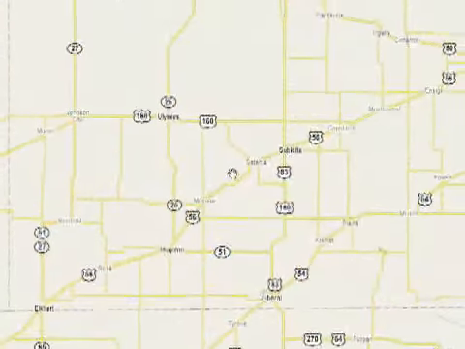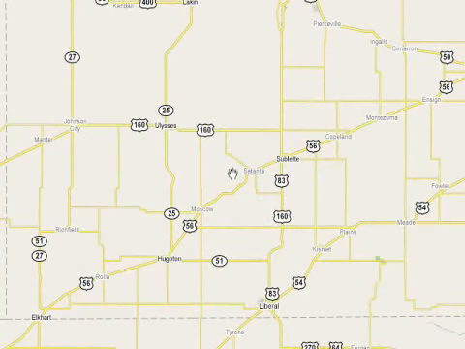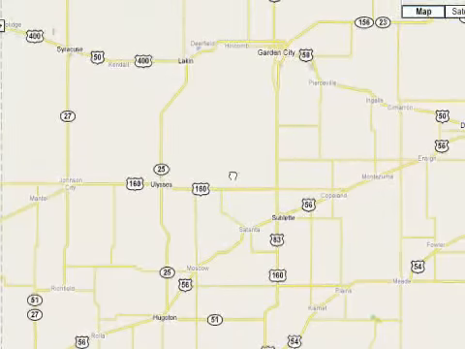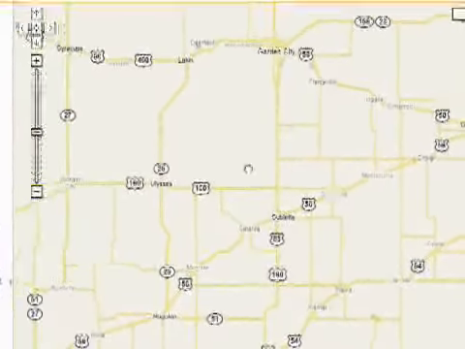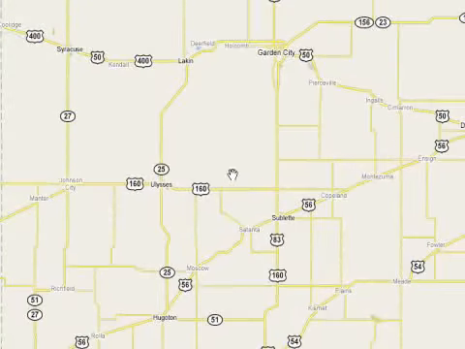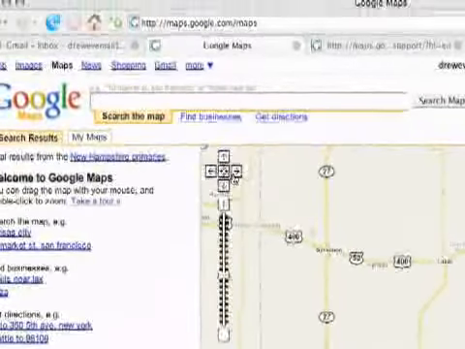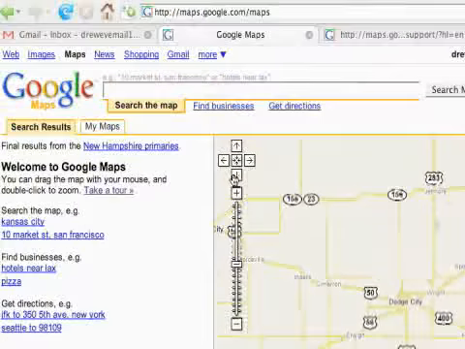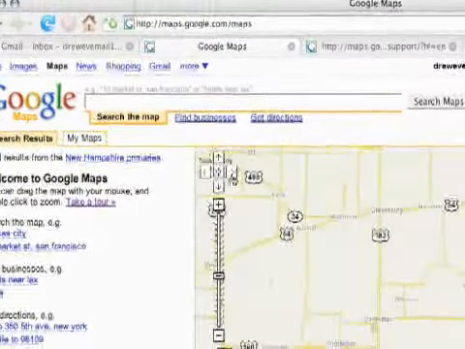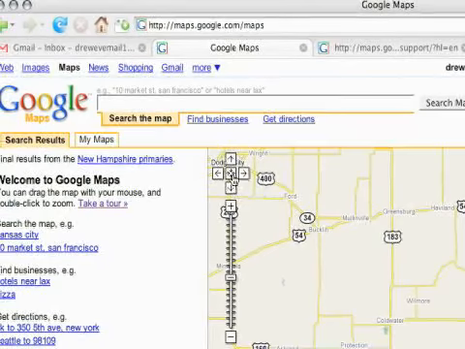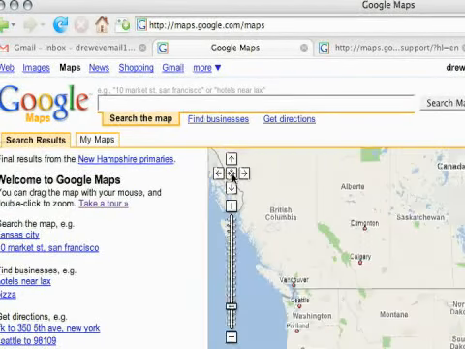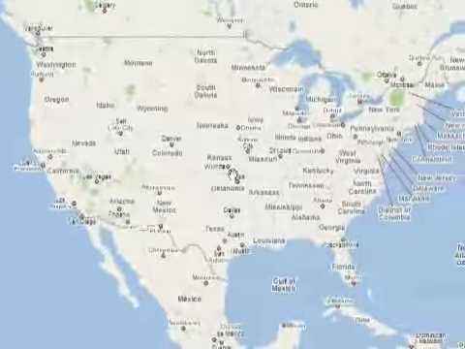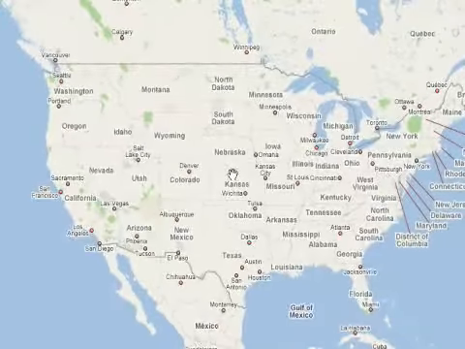To go right, left, up, or I guess north, south, east, or west on the map, if I click and then drag my mouse around, I can go around like that. I can also use these navigations up here to go over to the right or south or east. And if I go over and I want to go back to where I just was, I can click right here to go back to the first search result, which is all the way back up here.